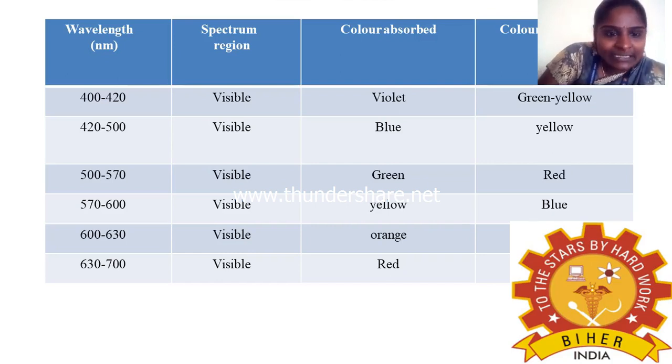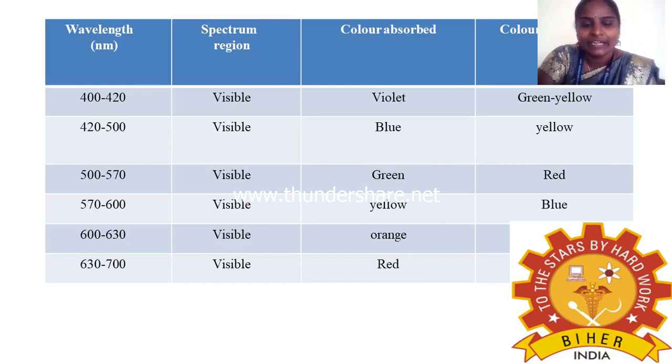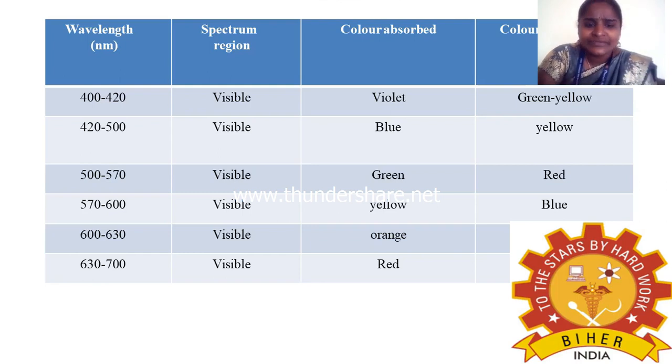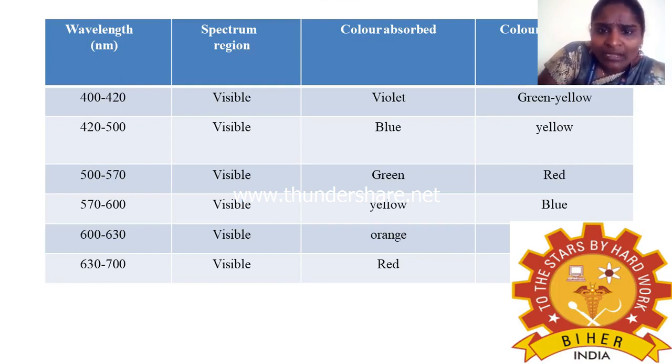The next range is 420 to 500 nanometers. It absorbs blue color light and transmits yellow color light. The next one is 500 to 570 nanometers. The color absorbed is green color, and the color transmitted is red color.